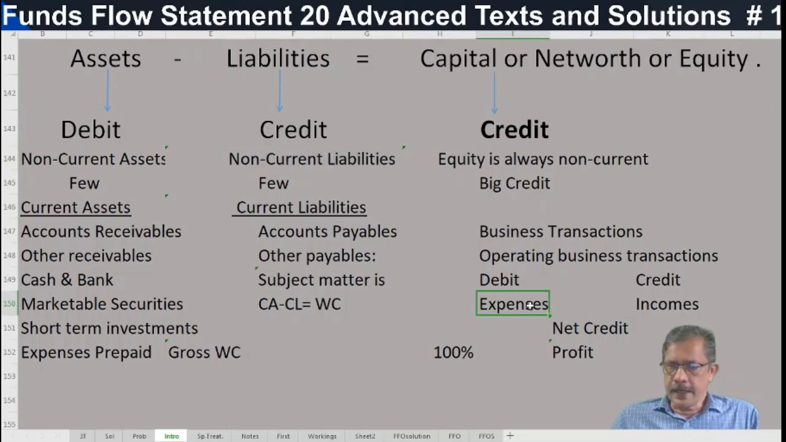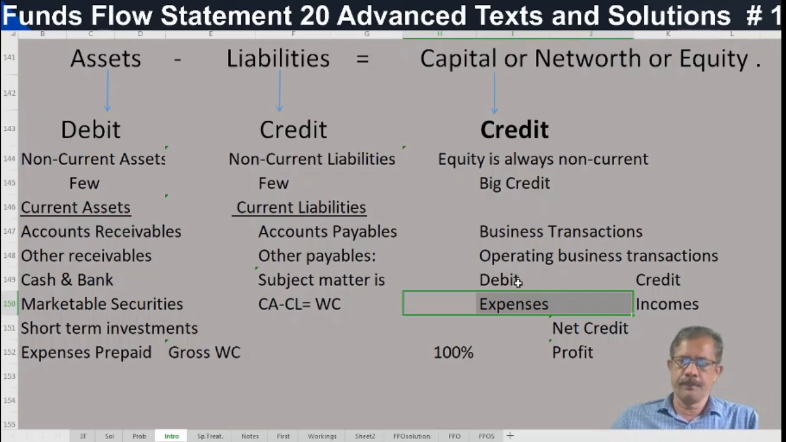And there are several expenses and incomes. And each expense will result in a decrease in the working capital of the business. So it is very difficult to write all these in the funds flow statement. Then we would have to bring all the day books to the funds flow statement.